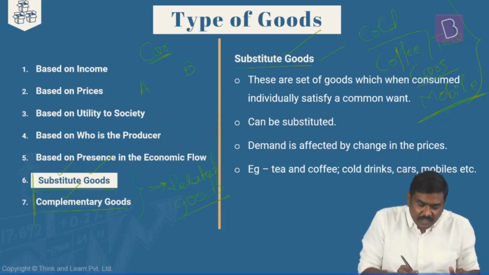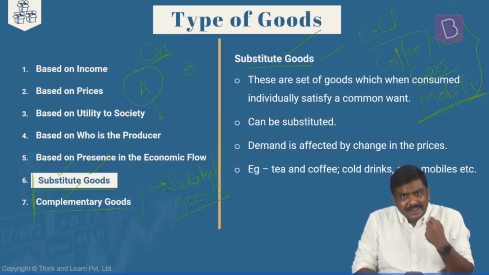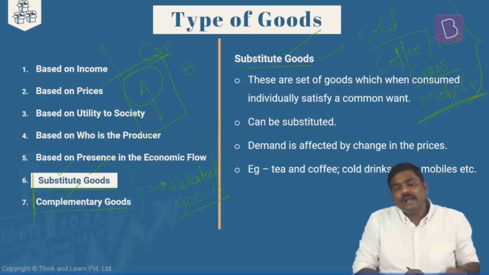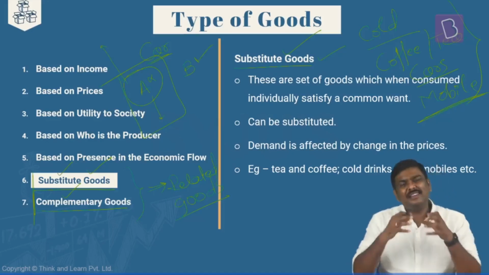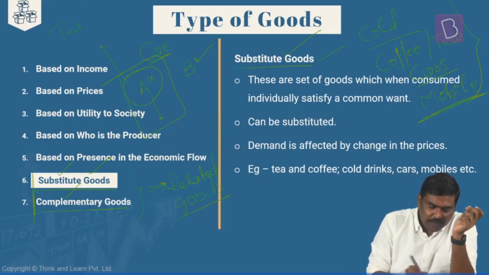For whatever reason, if the price of car A increases, what will happen to the demand for car A? Demand for car A will come down. And when the demand for this car comes down, what will you as a consumer do? Rather than purchasing car A, you will purchase car B. Now, rather than considering cars, you can apply this with respect to tea and coffee. Is it okay?